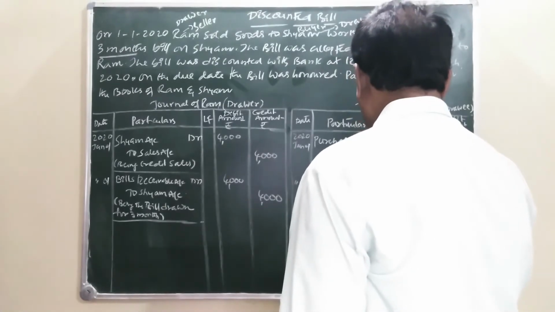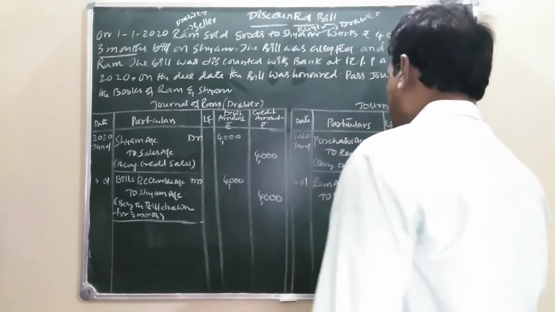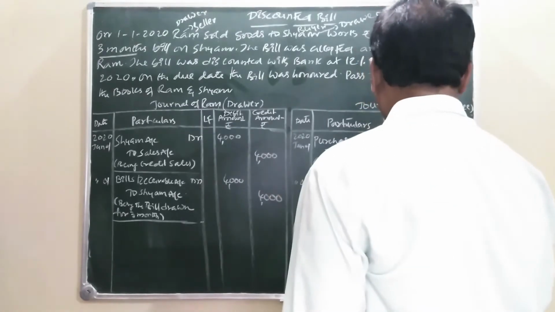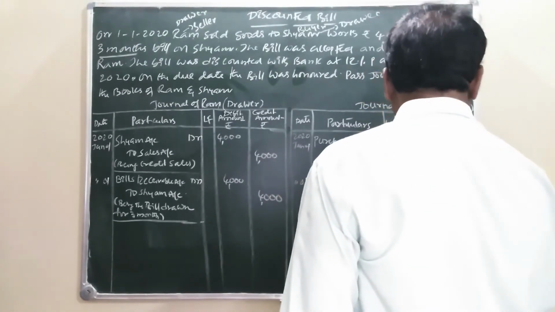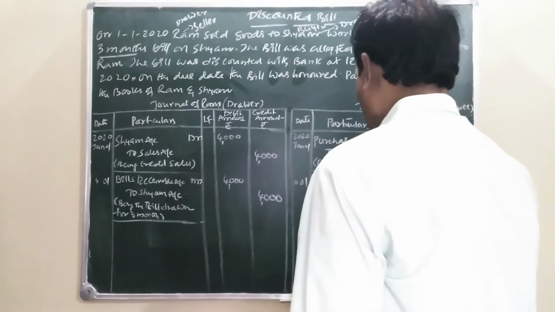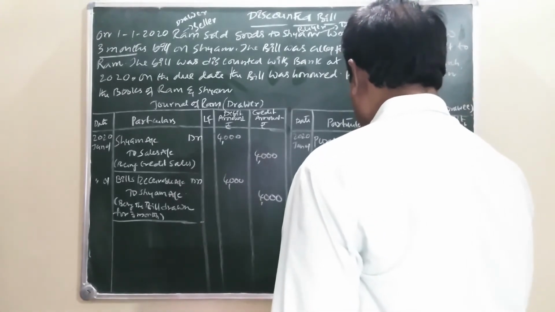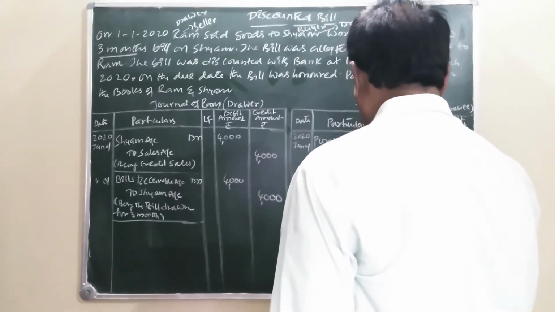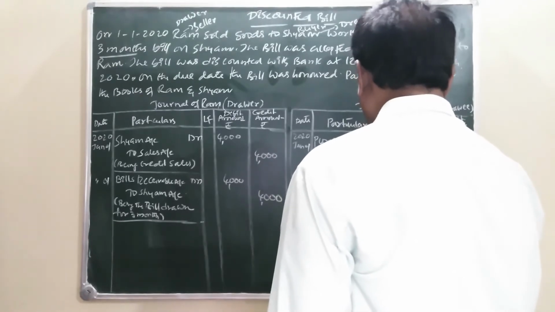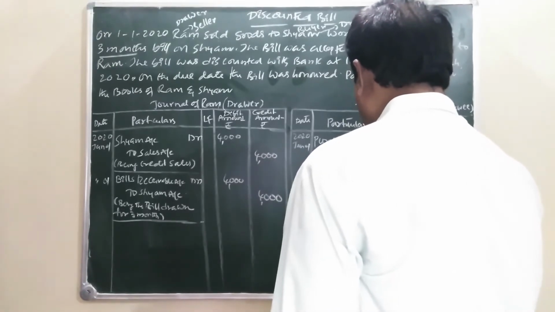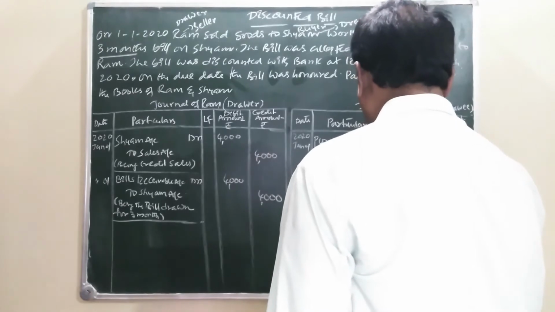Our liability is increasing, to bills payable account 4,000. Being acceptance given for 3 months bill.